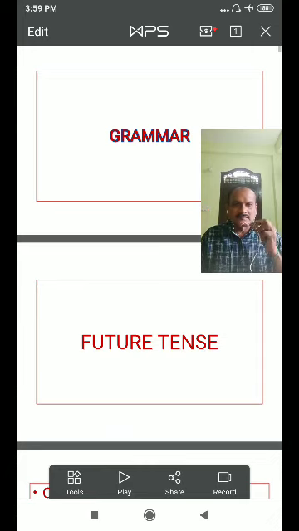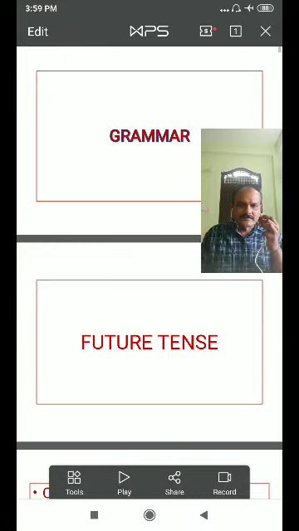Now we are discussing the grammar part. We have already completed present tense and past tense. Now today we are going to discuss future tense.